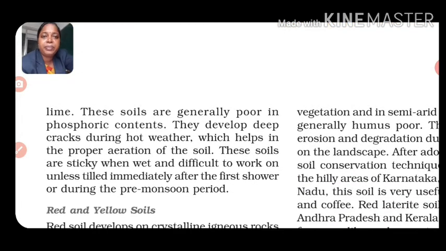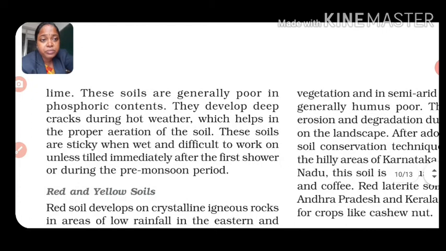They develop deep cracks during hot weather. So mostly drought-prone areas also come under the Deccan plateaus. You should be careful if you are staying in those areas, especially about the main irrigation problems.